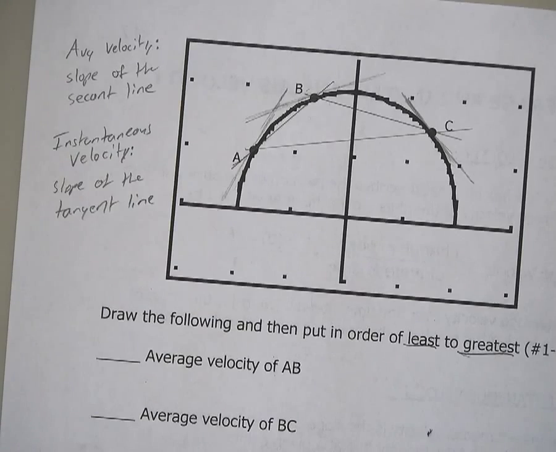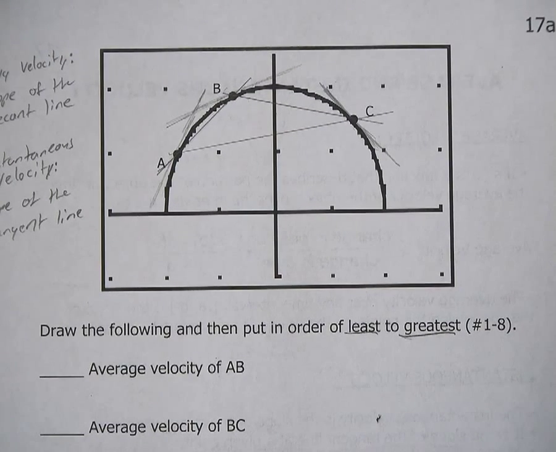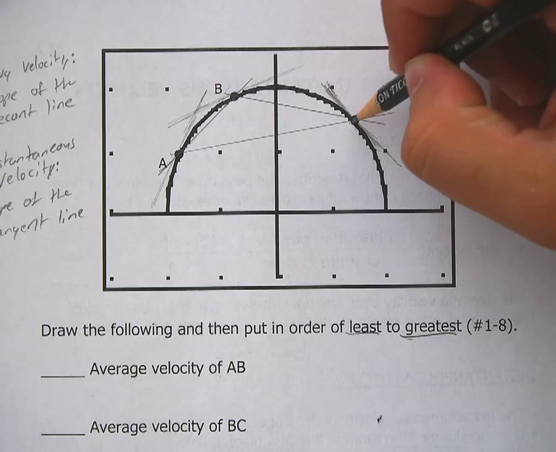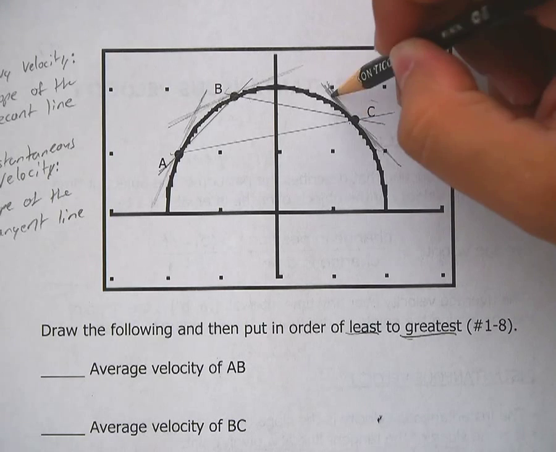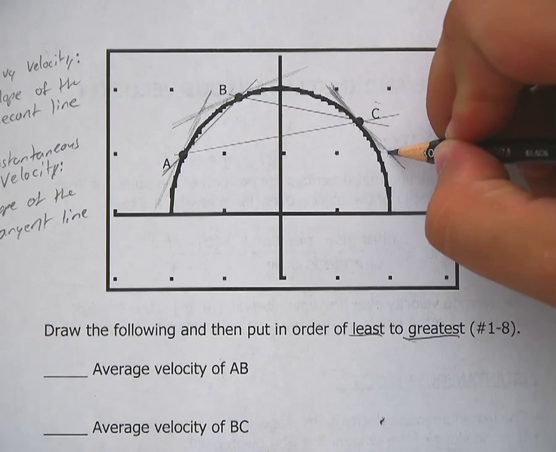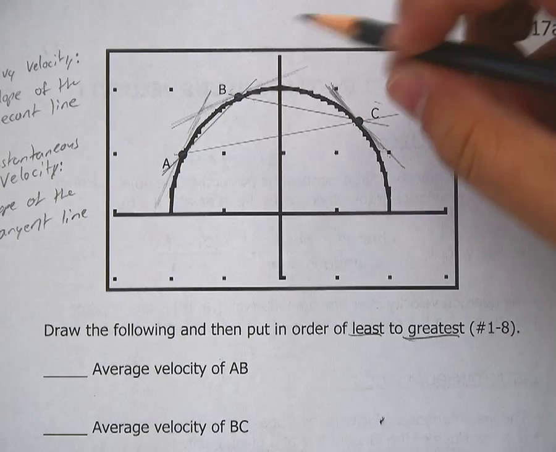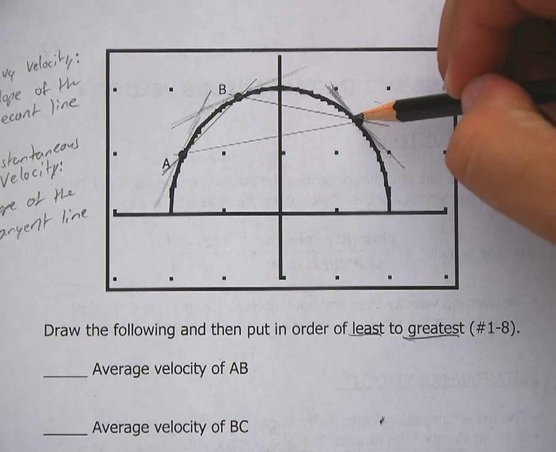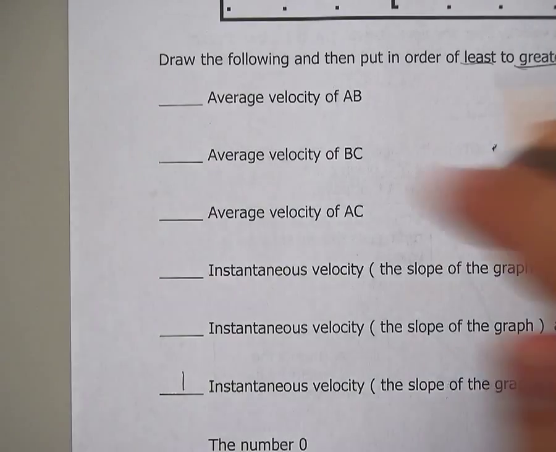Now you could actually go through and if you wanted to, you could put numbers on this. If you look at the slope here, roughly at C, it goes from this point to this point. It pretty much goes through these points. I could almost call that down 1 over 1. I could almost call that slope -1. From B, looks like I'm going down a half and over, oh, just for kicks, let's say 2. So that's like a -1/2 here, right? So the average velocity from B to C is going to be my next one, 2.